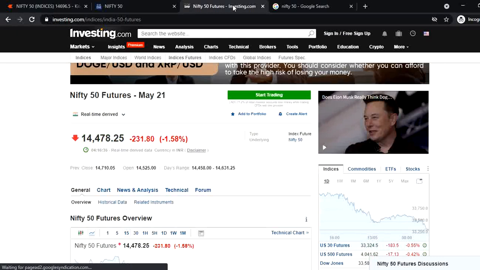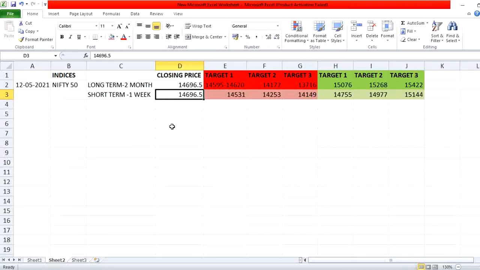But you can say an estimate of 150 to 100 points, there is a gap down. When this gap down happens, please see this level and try to trade. If one level is breaking from downtrend, then go for the next level, then the next level, and when it is going for a reversal, means uptrend, then see levels like 14,755, 14,977 and 15,144.